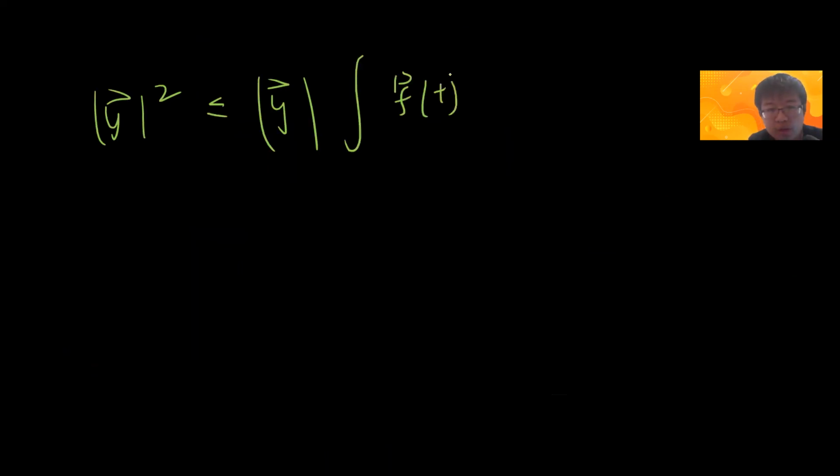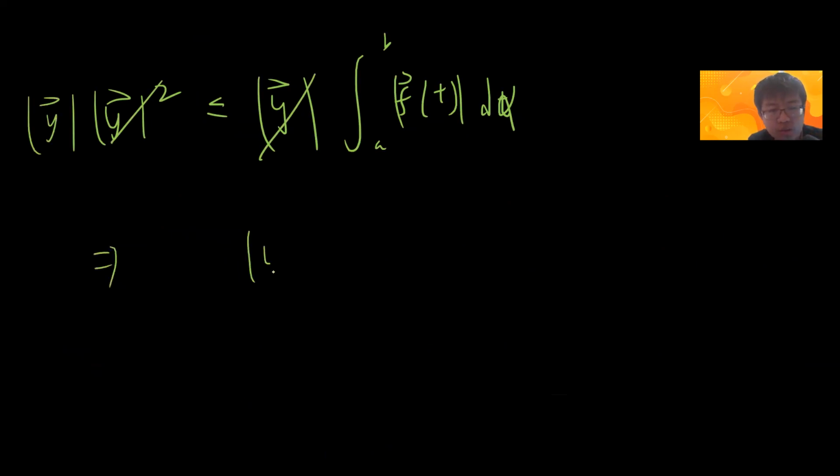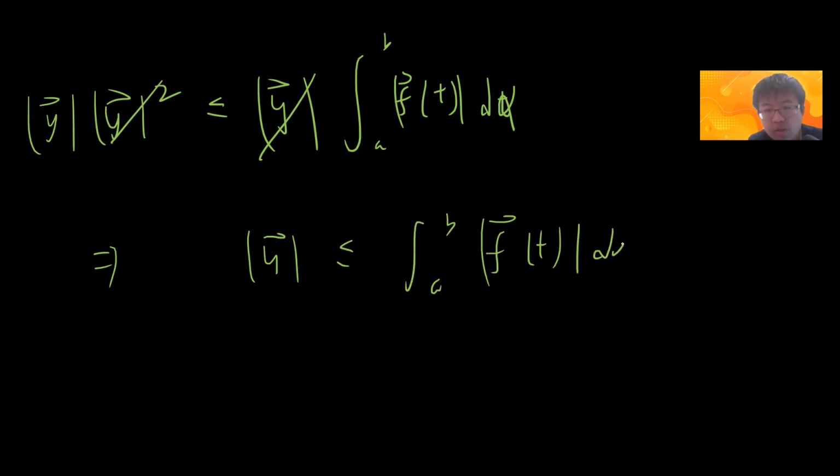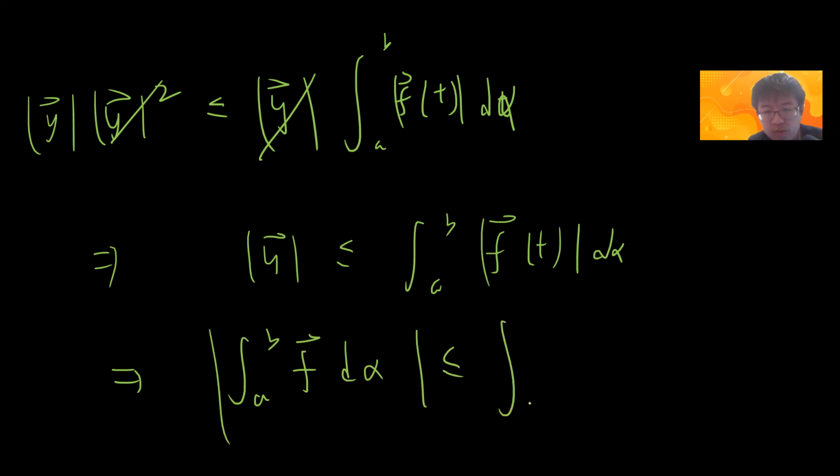So that means |y| squared is less than or equal to |y| times, because now this becomes a constant when I do the integral, the integral of |f(t)| d alpha. So you can cancel |y|, and you get |y| is less than or equal to the integral from a to b of |f(t)| d alpha. So the norm of the integral of f d alpha is less than or equal to the integral from a to b of the absolute value of f d alpha.